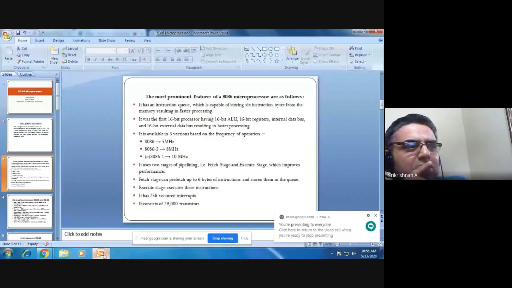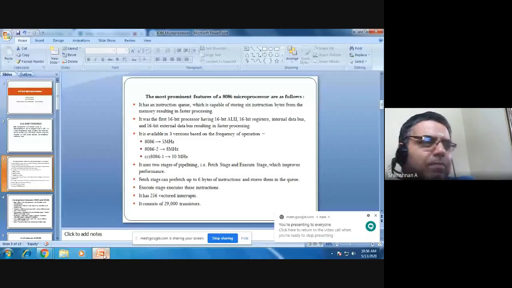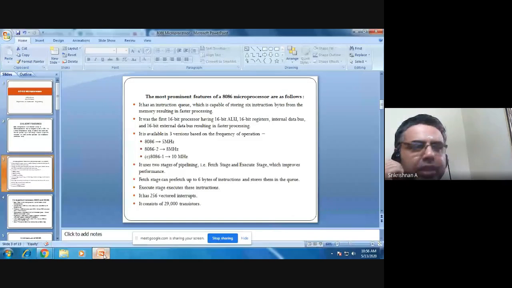And it is also available in 3 versions based on the frequency of operation. That is 8086, 5 megahertz, 8086-2, 8 megahertz, 8086-1, 10 megahertz. So these are all operating speeds. Depending upon the versions only, but mostly internally they will all be same.